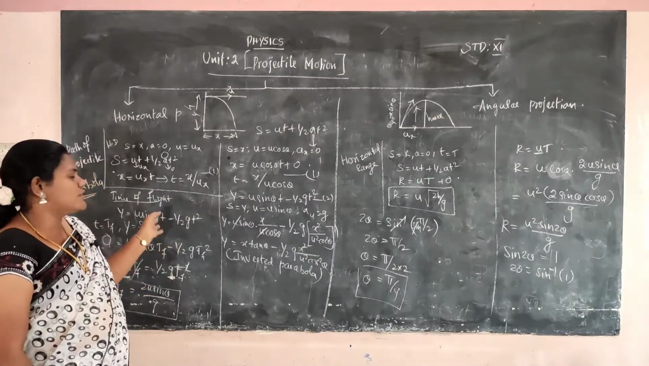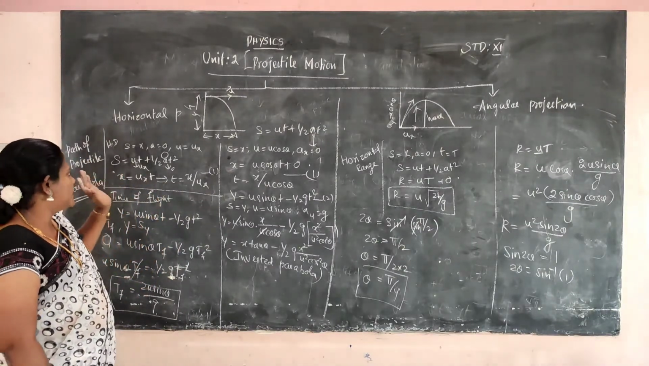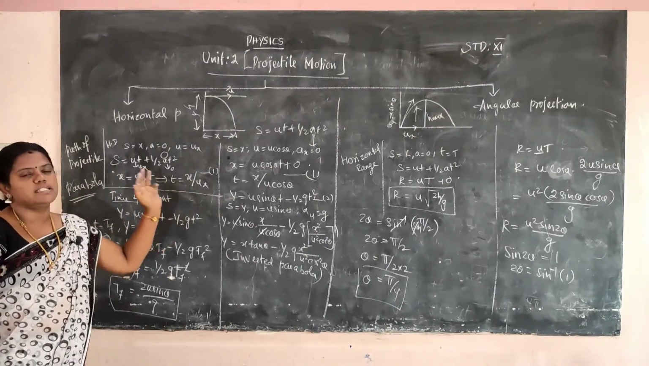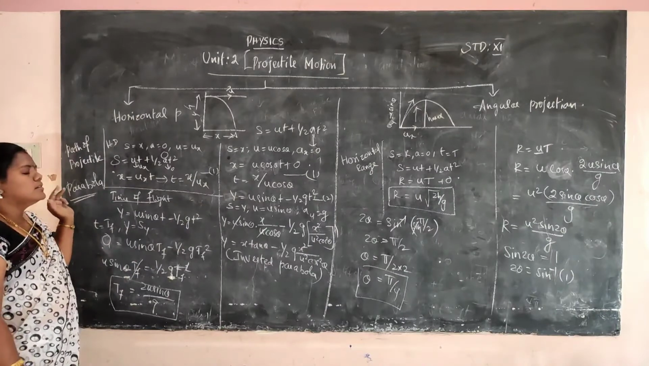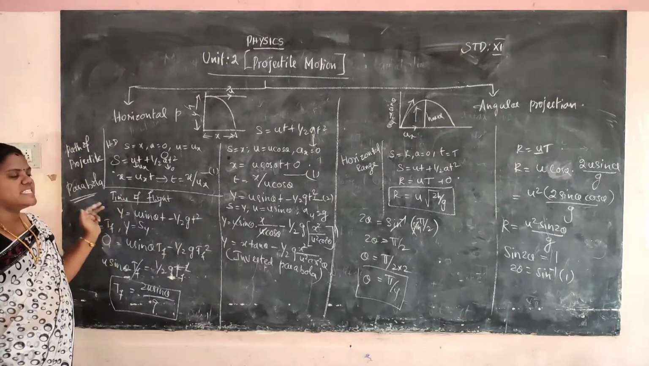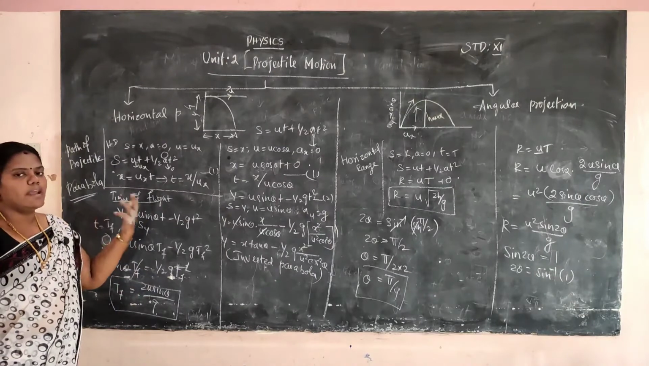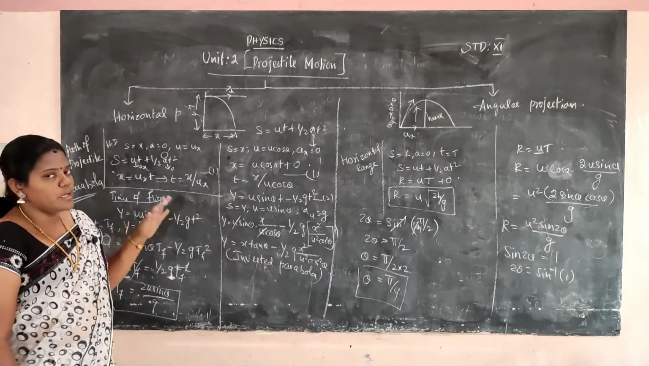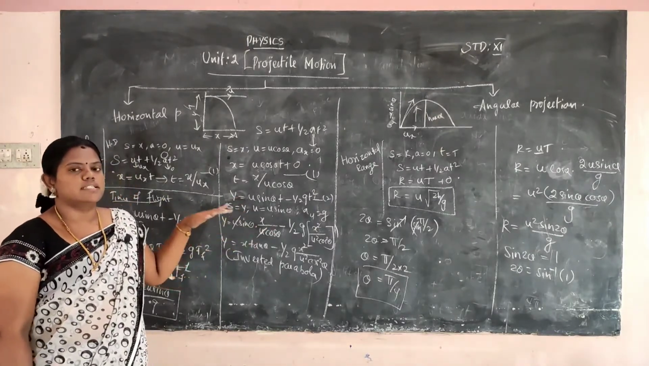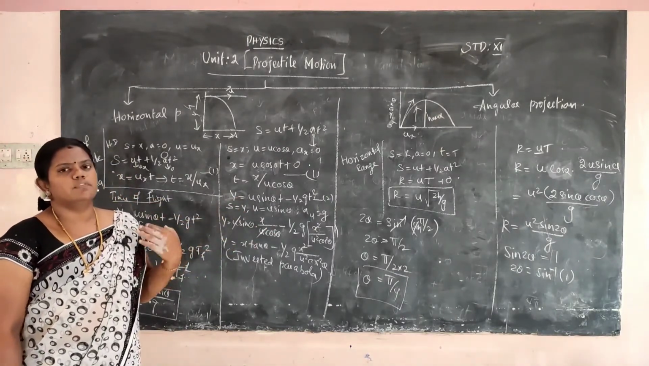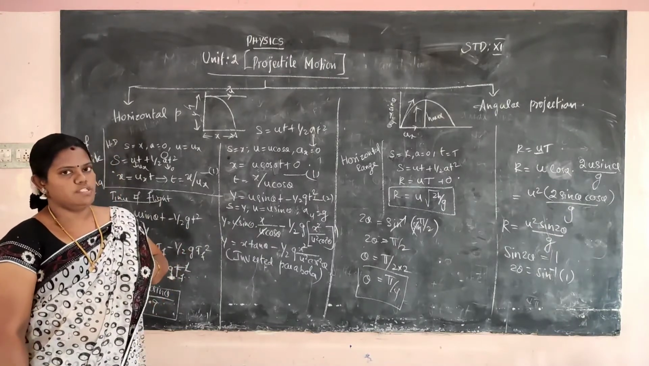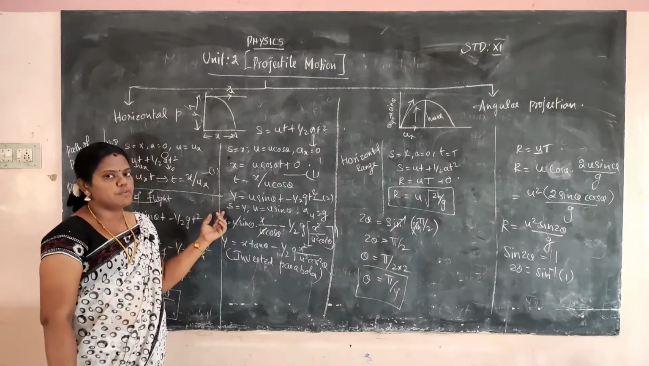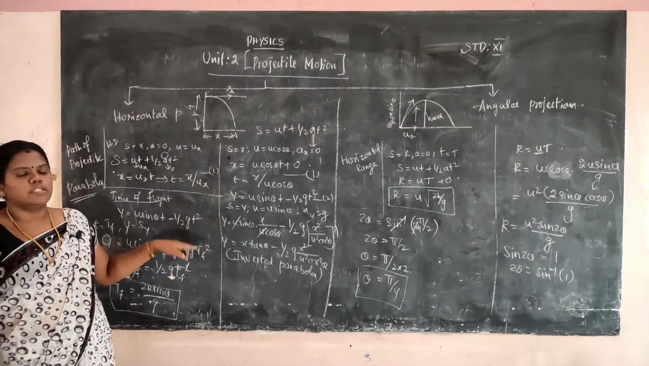So first, in horizontal projection we easily calculate the path of the projectile. Path of the projectile is a parabola. In angular projection, path of the projectile is an inverted parabola. In horizontal projection, the time of flight t is equal to root of 2h by g. In angular projection, time of flight t is equal to 2u sin theta by g. For all these derivations we consider the second equation of motion. Sometimes the first equation of motion, v is equal to u plus at, also you have to consider. First we have to calculate the t value and then substitute the t value in one equation. We easily find out the time period.